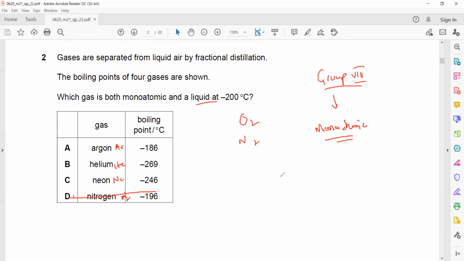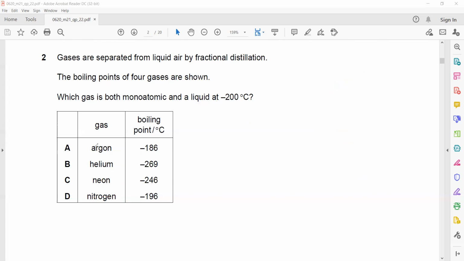So at minus 200, when we compare the boiling temperature, where will minus 200 come? It will be before the boiling point. Here, it will be after, because minus 200 is a higher temperature. On the number line, if you have minus 186 and minus 200, minus 186 is higher compared to minus 200, but minus 200 is higher compared to minus 269.